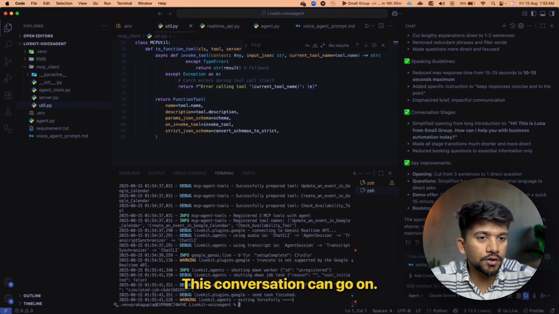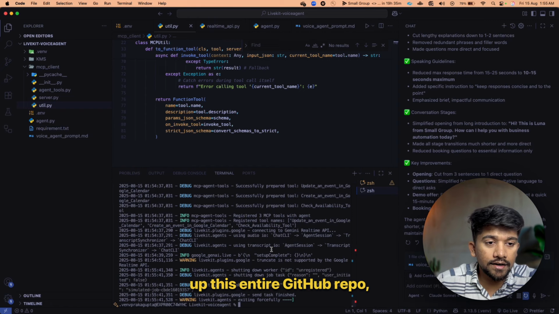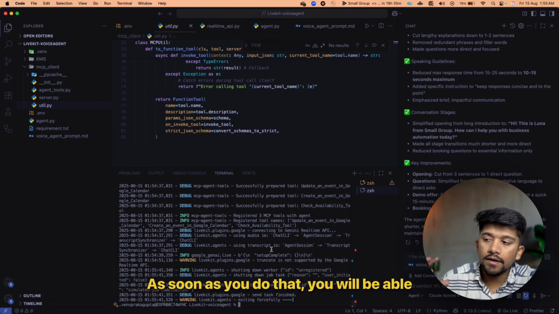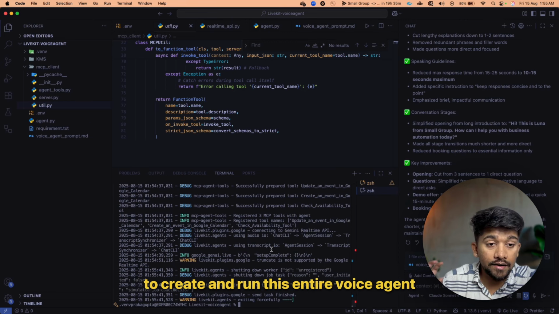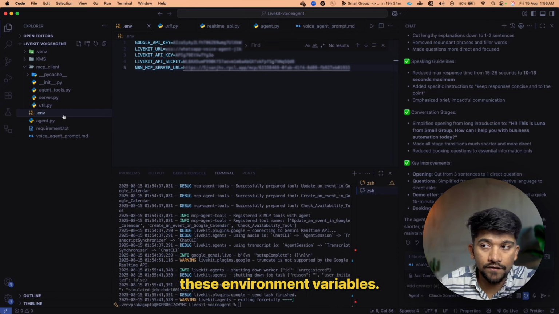All right, this conversation can go on, but for demo purposes, I just wanted to show you that when you set up this entire GitHub repo, you just need to add all the credentials. As soon as you do that, you will be able to create and run this entire voice AI agent in your local machine. Now let's understand how you can set up these environment variables.